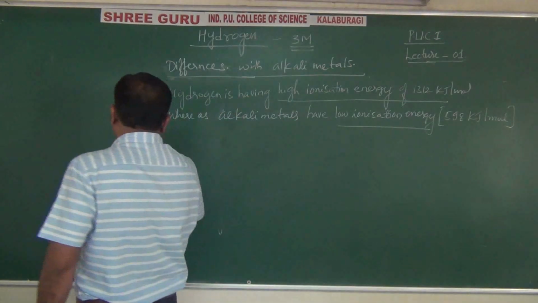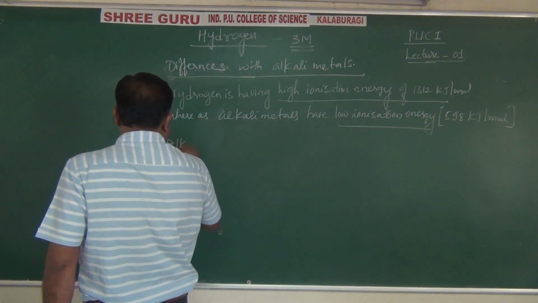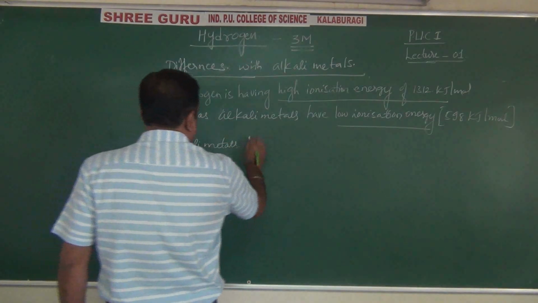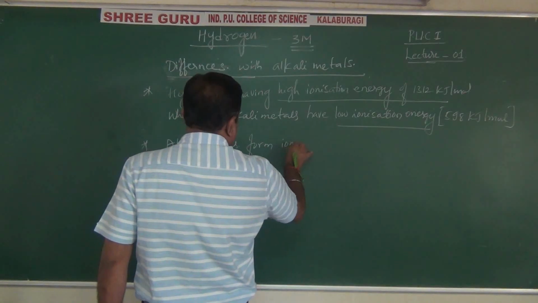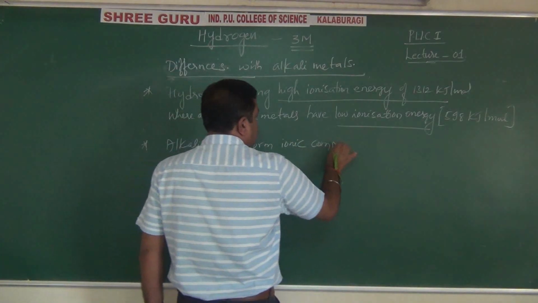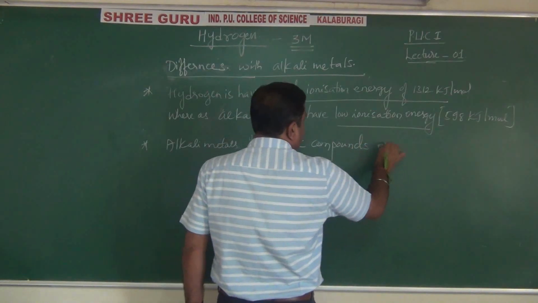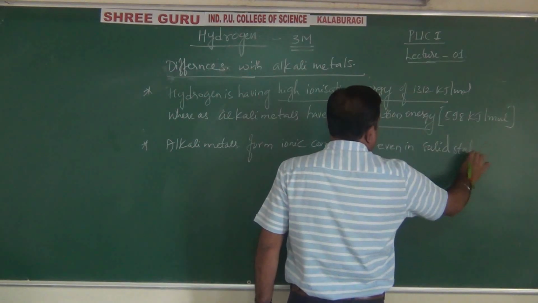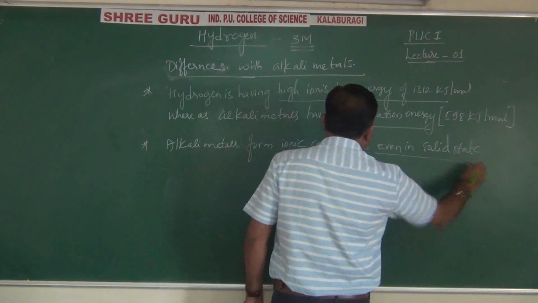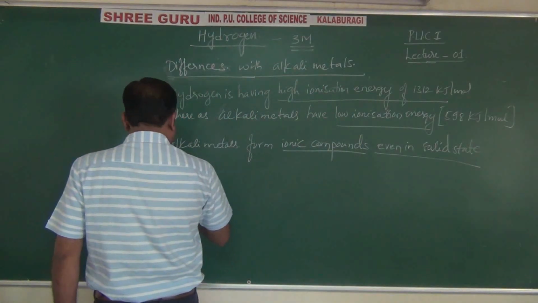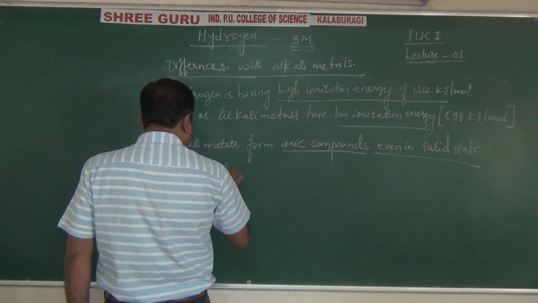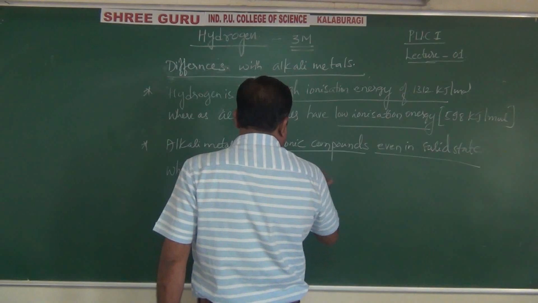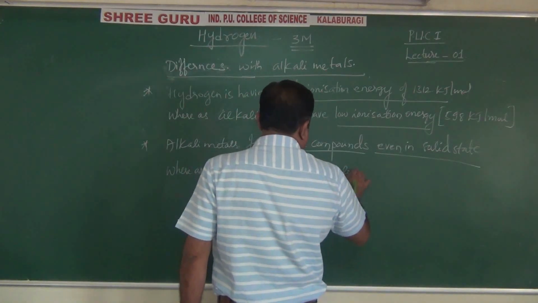Okay. Then alkali metals form ionic compounds even in solid state, whereas hydrogen forms only covalent compounds.